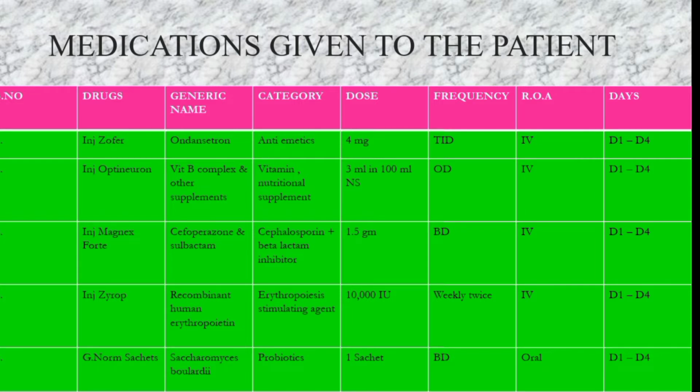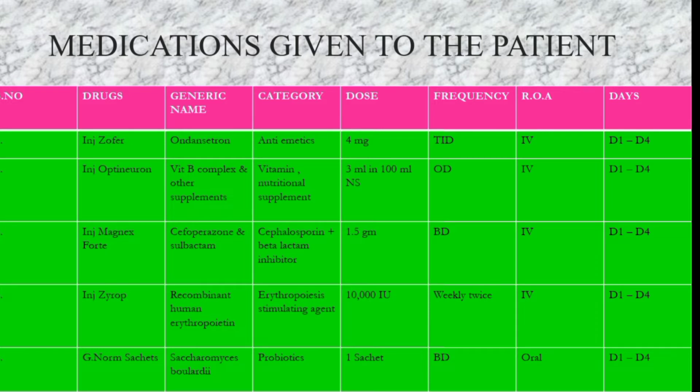So cefoperazone will be inhibiting the bacterial cell wall synthesis, and to prevent the activity of any beta lactamase organisms, sulbactam is also added. The drug already contains sulbactam, whose mechanism is that it will show a beta lactamase competitive type of inhibitory activity.